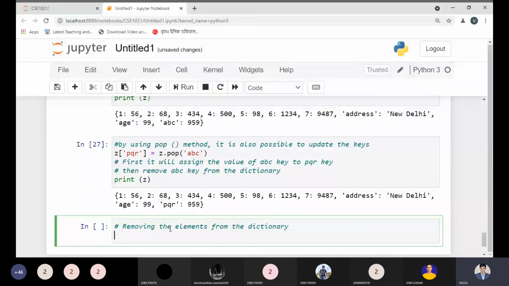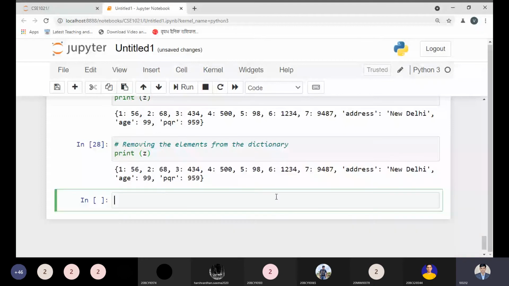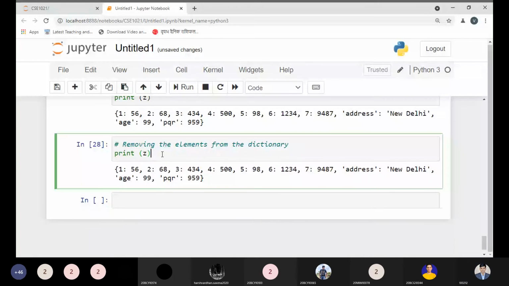Okay, so let me give some more idea about removing elements from the dictionary. So what is the syntax we have? Of course we have the chat dictionary, so there's no issue. Let me print it over here. Then I will tell you more detail about the operations of removing. Now remove the elements from the dictionary. So here we have this one.